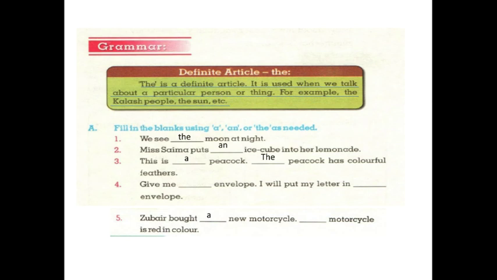Number 4. This is the same as the example of 3. Give me an envelope. I will put my letter in the envelope. Zubair bought a new motorcycle. The motorcycle is red in color.